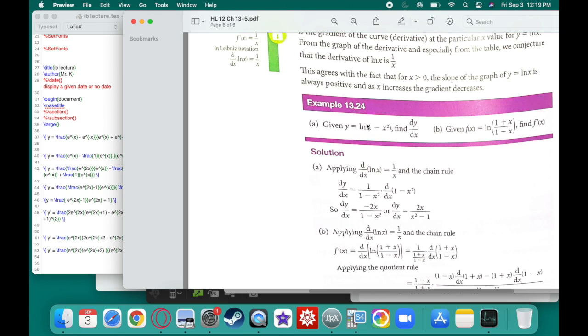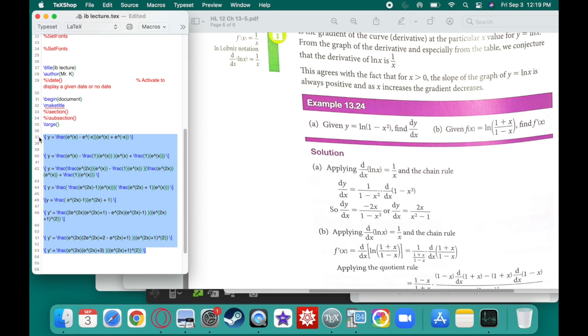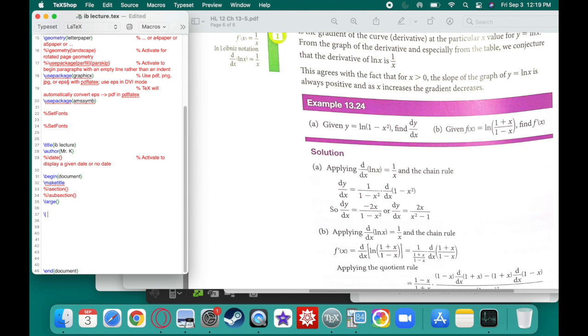So yeah, let's try it. The derivative of this. Okay, let's give it a shot. Again, we're applying the chain rule. Yeah, going in.